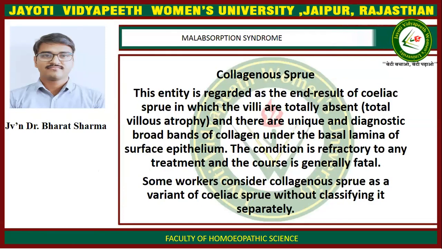Now, collagenous sprue. This entity is regarded as the end result of celiac sprue, in which the villi are totally absent, that is total villous atrophy, and there is a unique and diagnostic broad band of collagen under the basal lamina of the surface epithelium. The condition is refractory to any treatment and the course is generally fatal. Some workers consider collagenous sprue as a variant of celiac sprue without classifying it separately.